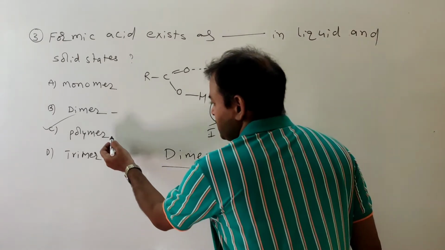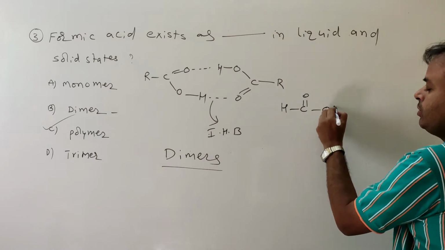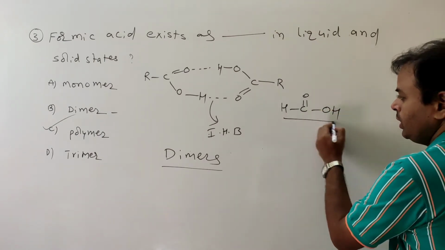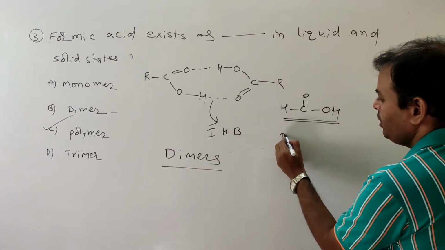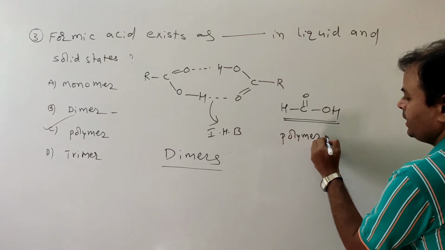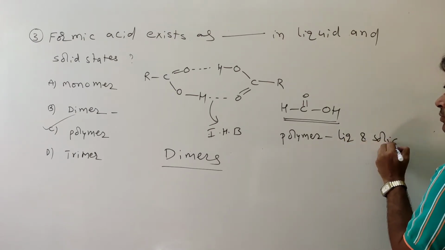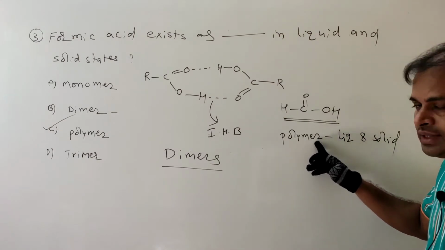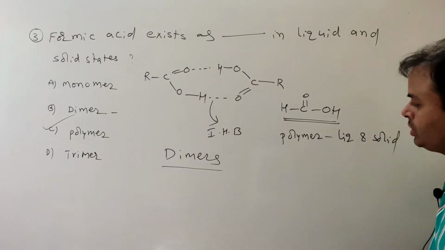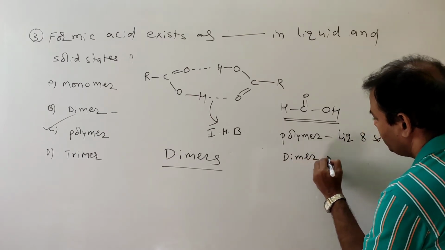But the only exception is formic acid. It is exceptional, because it exists as a polymer in liquid and solid states. It exists as a dimer only in the vapor state.